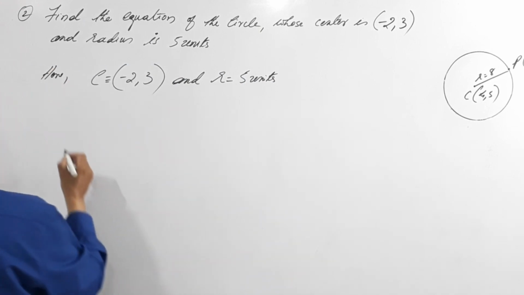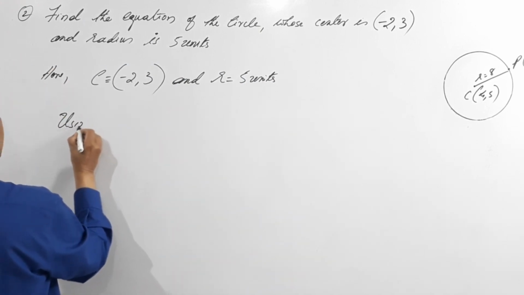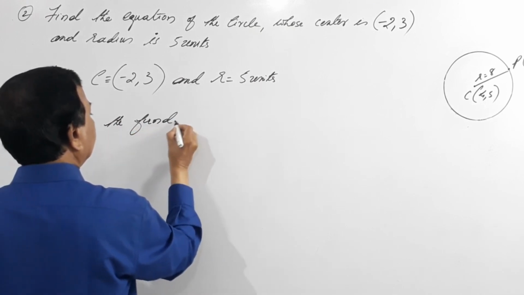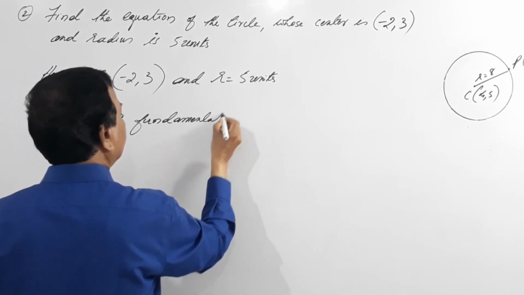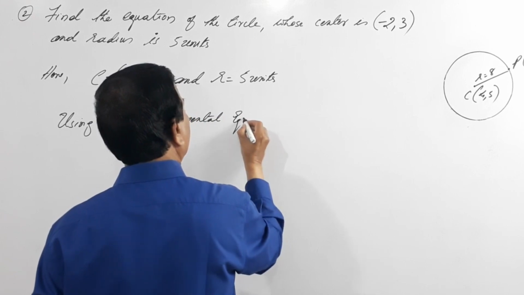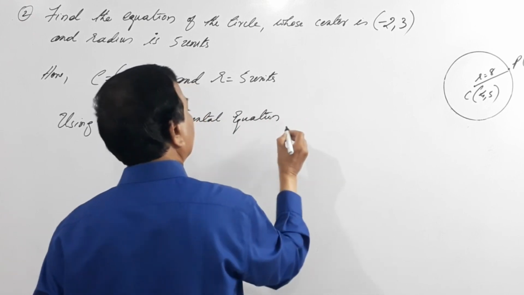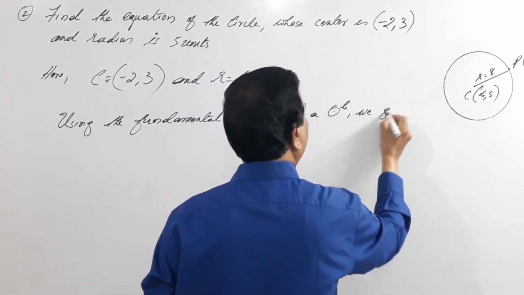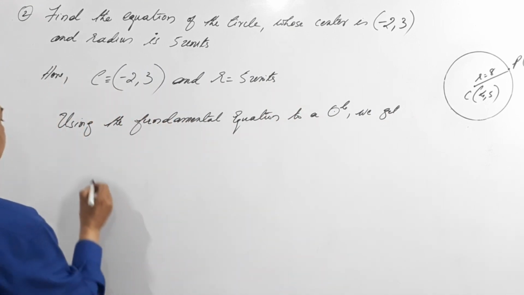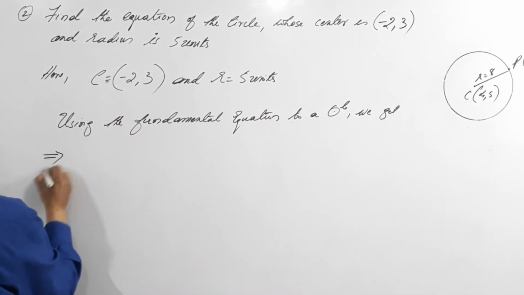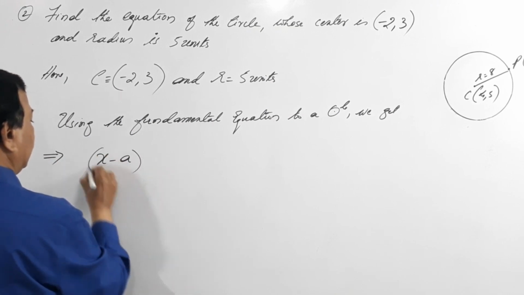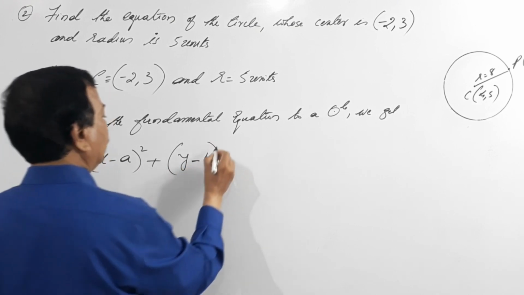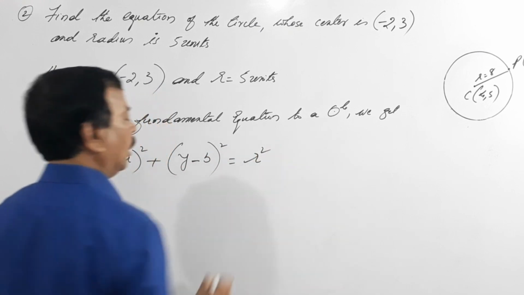Using the fundamental equation of a circle, what is the fundamental equation of the circle? That is (x minus a) the whole square plus (y minus b) the whole square equals r square.